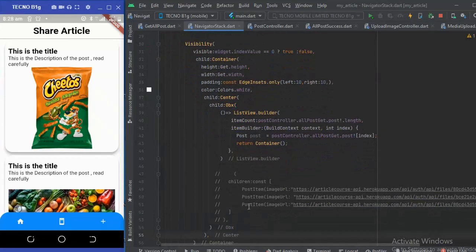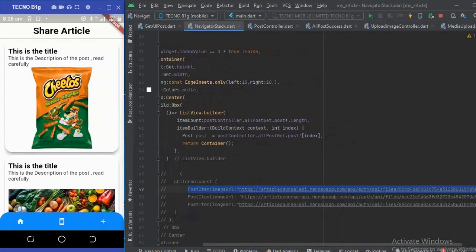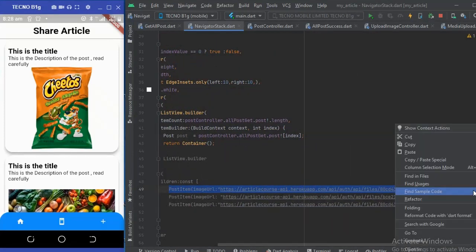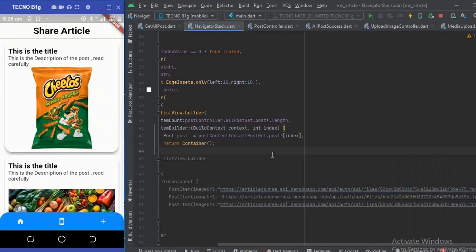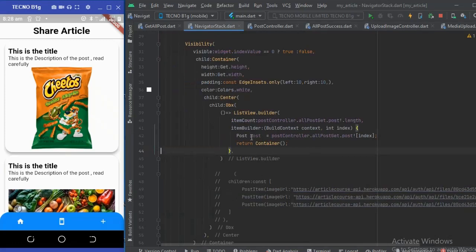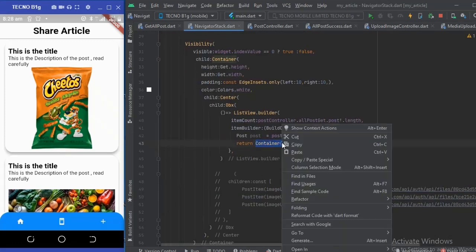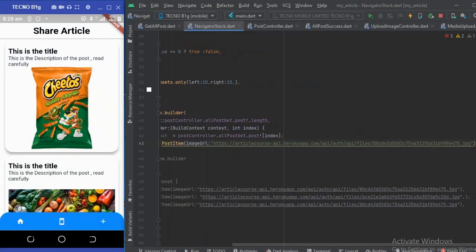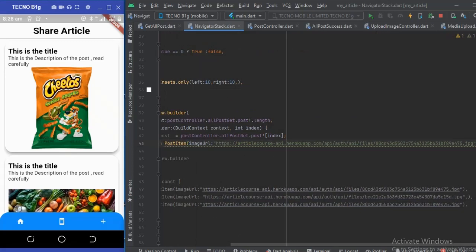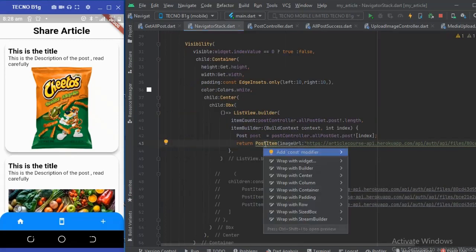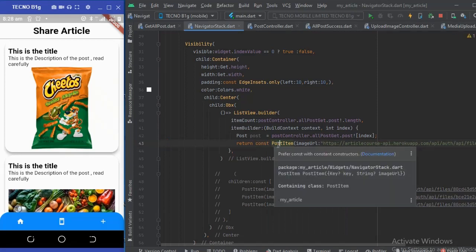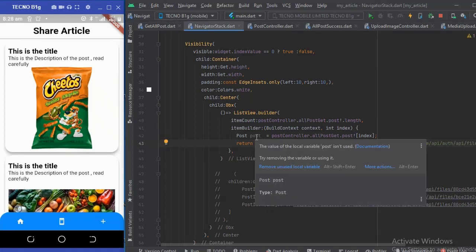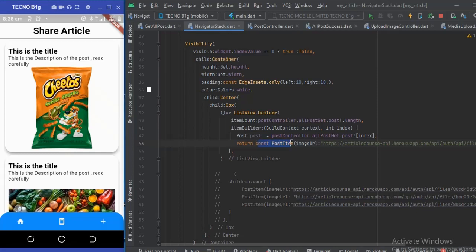So now remember that we created an item called post item. I'm going to copy this with the URL as well. You just copy one item and then I'm going to paste it in here. Okay, so now we have the item. For now we are not updating the UI. We just return the constant post item. So let me rerun the app again and see how it looks.